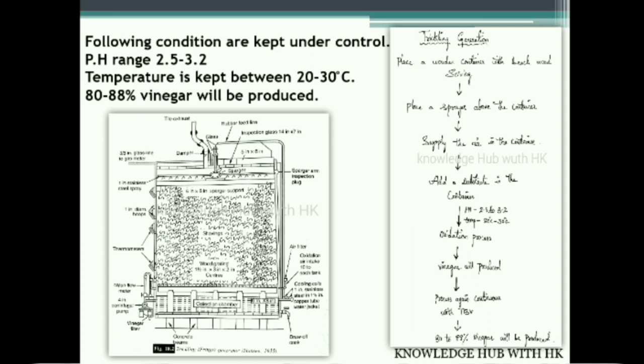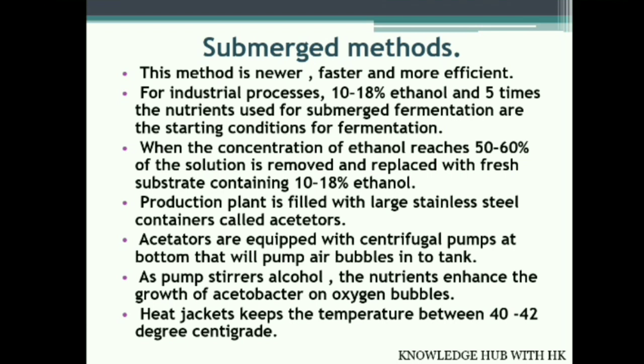During the fermentation process, the following conditions are kept under control. pH of around 2.5 to 3.2 should be maintained. Temperature is between 20 to 30 degrees Celsius. From this, the yield of vinegar we get is around 80 to 88%.